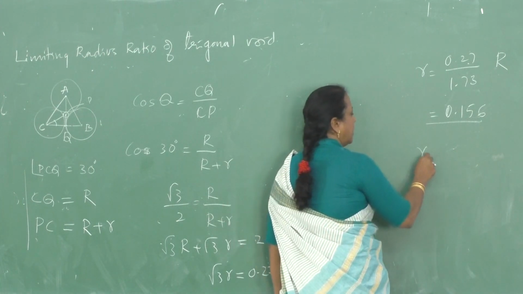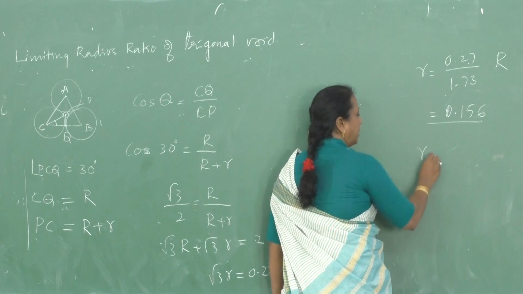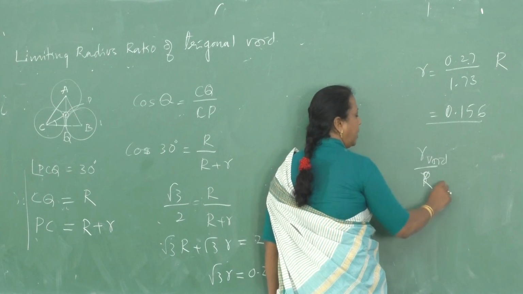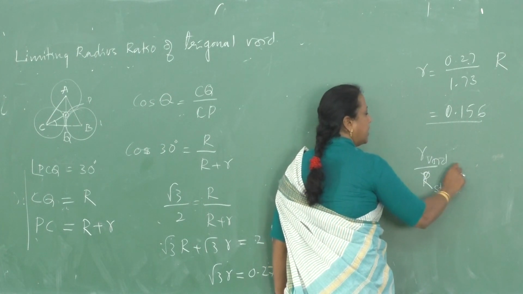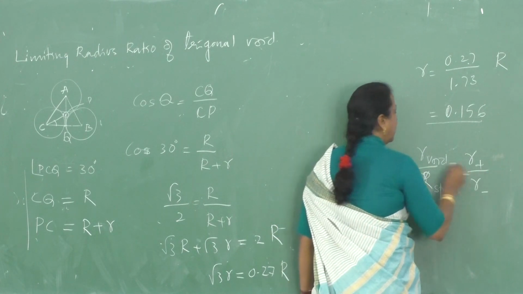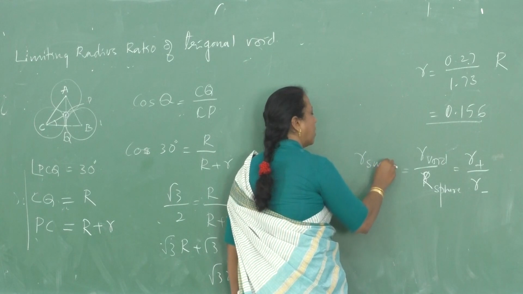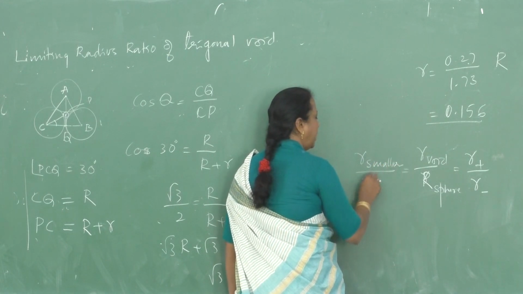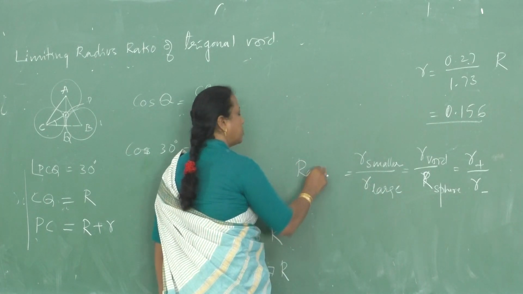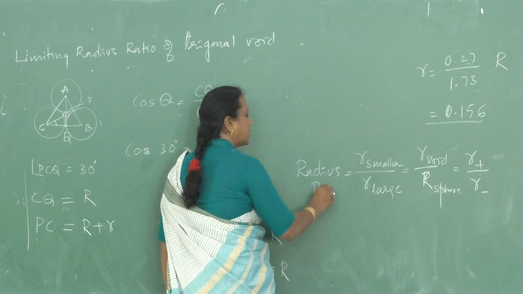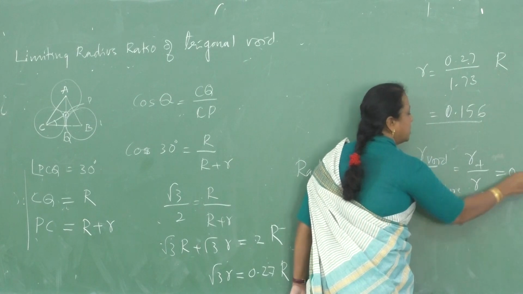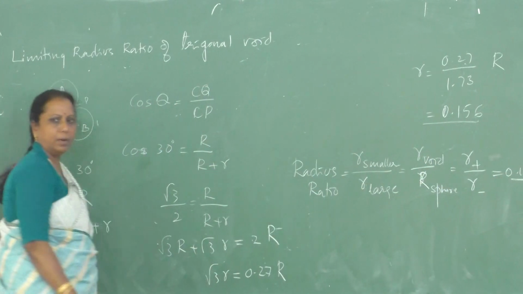You should write like this: radius of the void divided by radius of the sphere is equal to radius of the cation divided by radius of the anion, which is equal to radius of the smaller ion divided by radius of the larger ion. All these are called radius ratio. This is called radius ratio. We will know later why we are calculating it. This is the actually accepted value, 0.155.